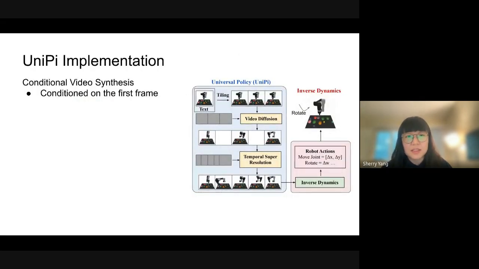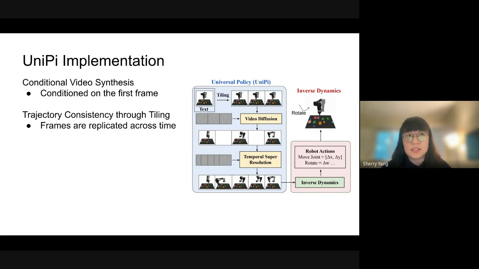More specifically, to use these video models to learn control policies, there are a few modifications that we have to make. First, usually for generative media, maybe unconditional or only conditioning on text is enough. But for control and these reinforcement learning tasks, we want to be able to condition on the current observation. So first, we do first frame conditioning. And second, for a lot of these videos, the background is usually fixed. So we want to make sure that generated videos have consistency across time, which we do by replicating the first frame and putting the replicated frames as inputs to the conditional model.